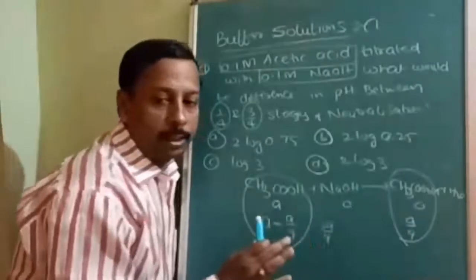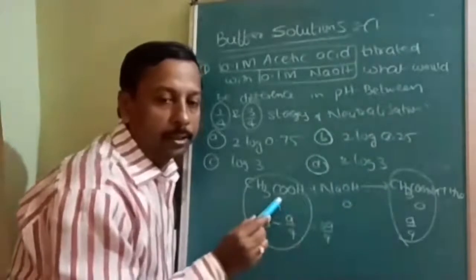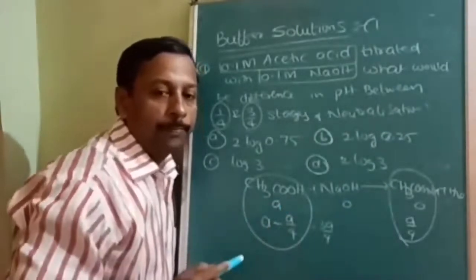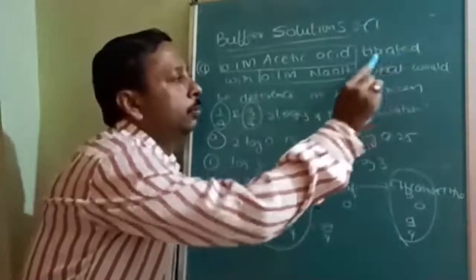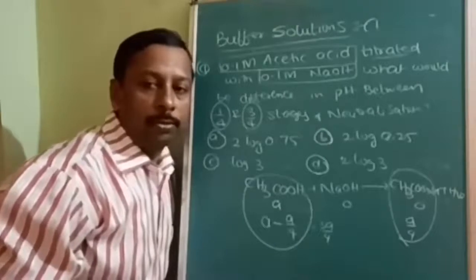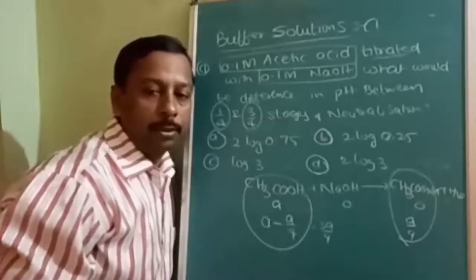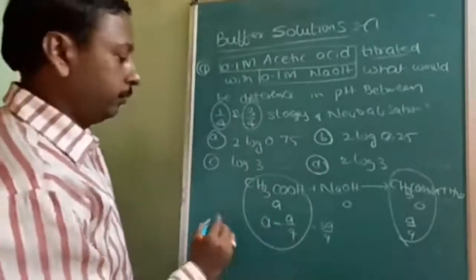Now in this condition, it is salt and acid. Salt plus acid is a buffer. So nowhere in the question is it a titration. People will feel that this is a titration question, but it is not so. It is a question of buffer solution. So we will use the buffer formula.